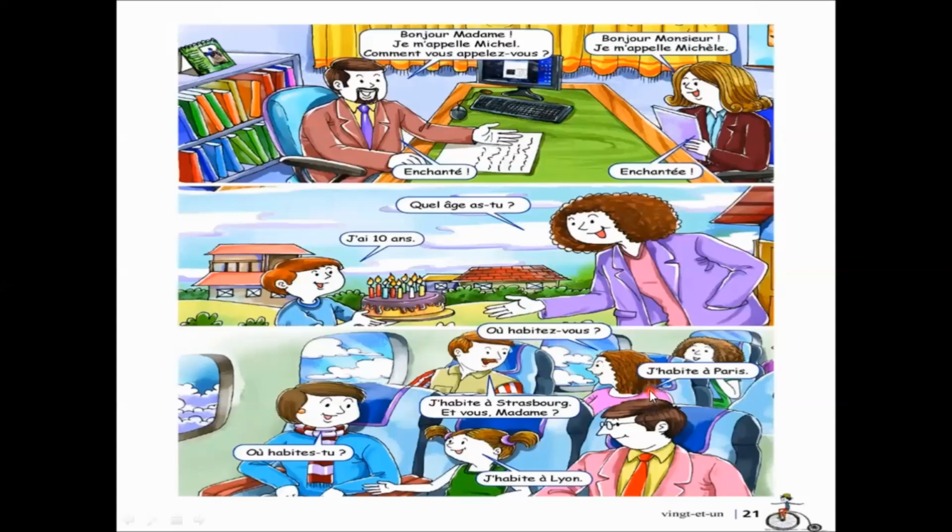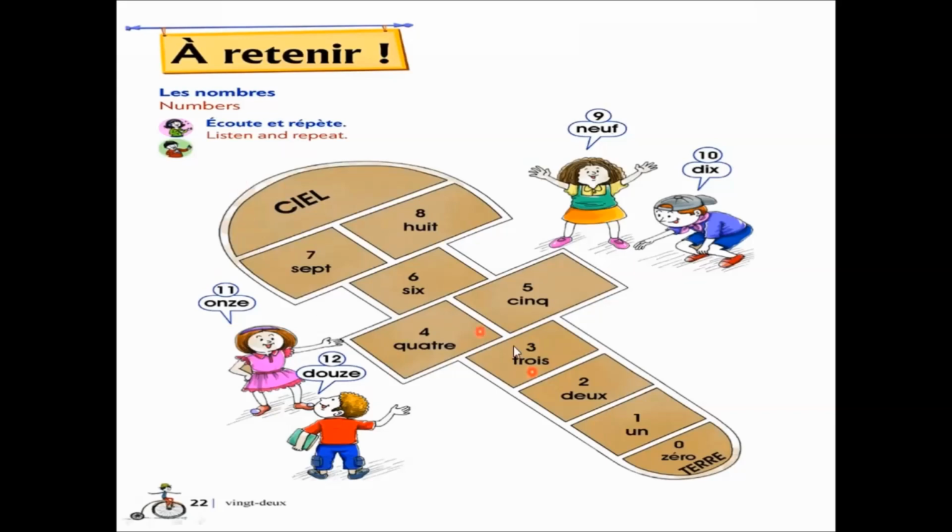If you are using this word with je, you will use this spelling Habite. And when you are using this verb with tu, you will use Habites. So pay attention to the spelling of this verb habiter. Meaning is to live. So here we have les numbers.